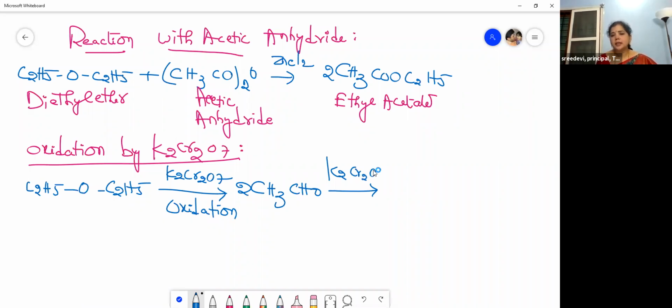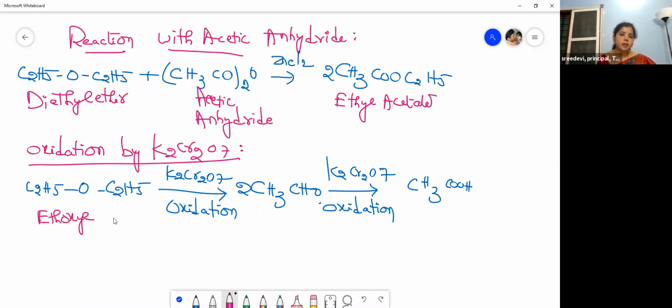again it is undergoing oxidation, children. So what does it give? It gives carboxylic acid, CH3COOH. So let us write the names of these reactions. Ethoxyethane, ether. Then what is this?